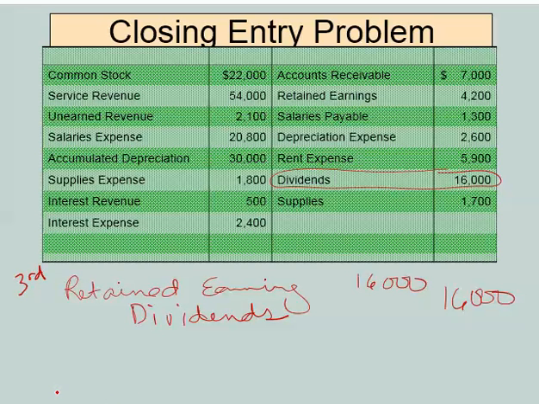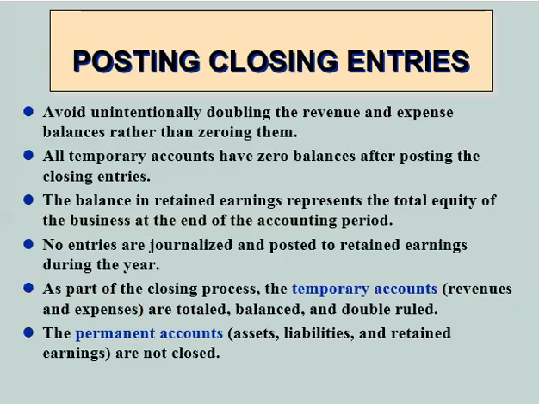Couple of cautions, however, related to those closing entries. So those are our three closing entries. Let me review those with you, because I've seen them happen. Avoid unintentionally doubling the revenue and expense accounts rather than zeroing them out. So I have seen students flip-flop those transactions. So they're crediting revenue and debiting expenses. That's a problem. You're doubling them, you're not zeroing out those balances.